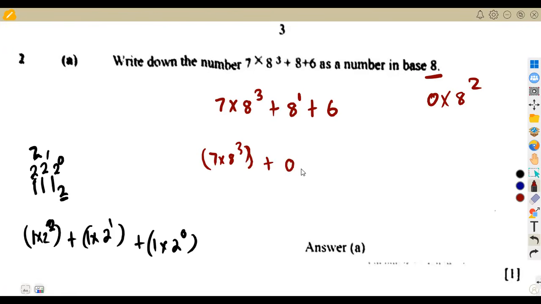So it was 0 times 8 to the power of 2. Already we've got 8 to the power of 1, but what is the number that is affecting that? It's a 1, because for you to get 8, it means you multiplied by a 1. 1 times 8 gives you that 8. So here it's 1 times 8 to the power of 1. Then the next one, we see a 6. We are not seeing 8.